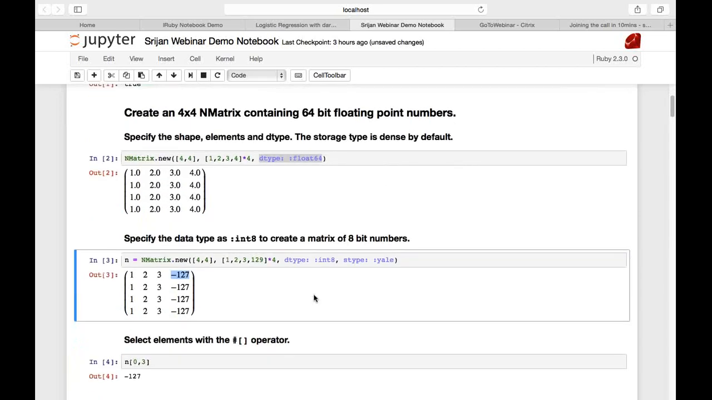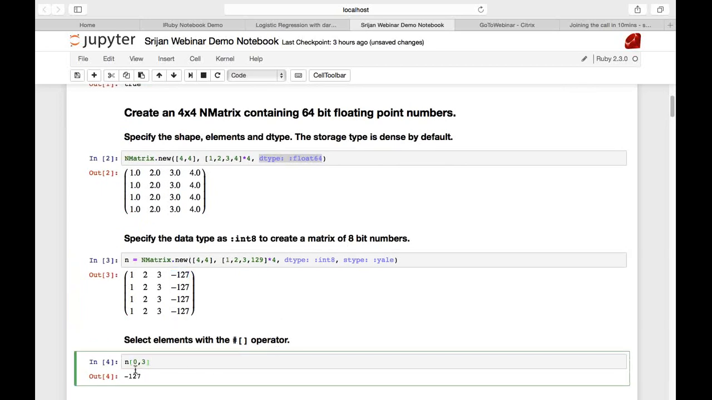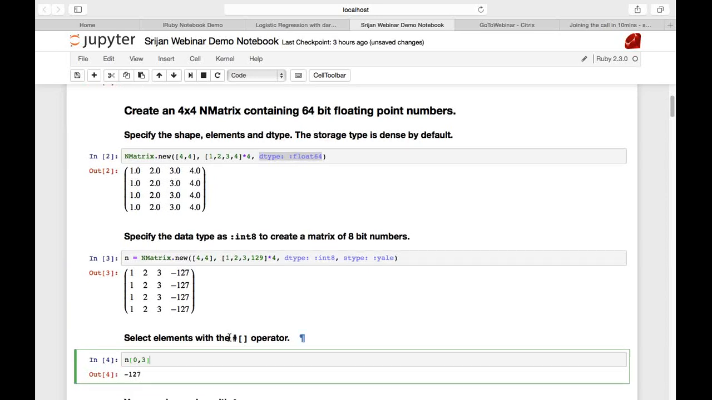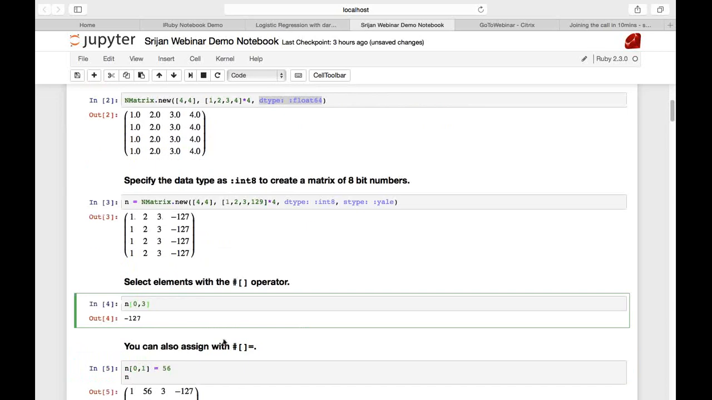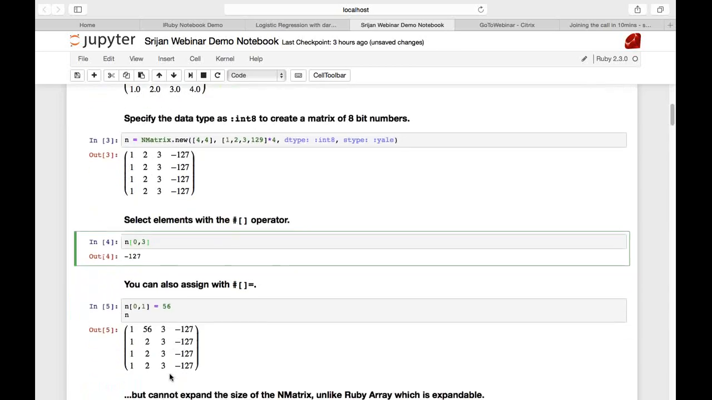As I said, NMatrix also exposes a very Ruby array-like API. I want to select the element at the 0th row and 3rd column. I do that with the box operator, and I get minus 127 as the output. You can also assign elements to an NMatrix with the box equals operator. I want to assign 56 to the element present at the 0th row and 1st column, and I do that, and this is the matrix that I get.